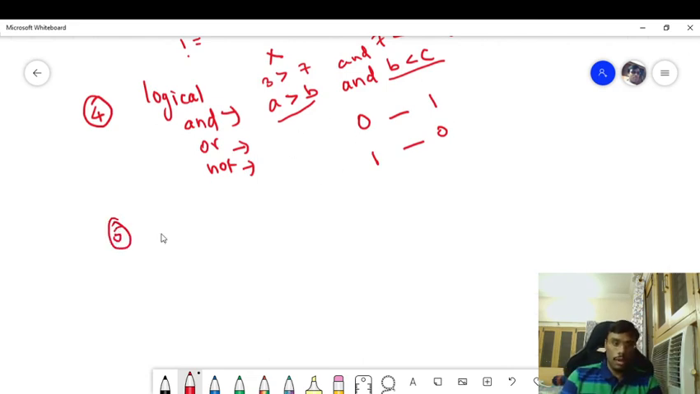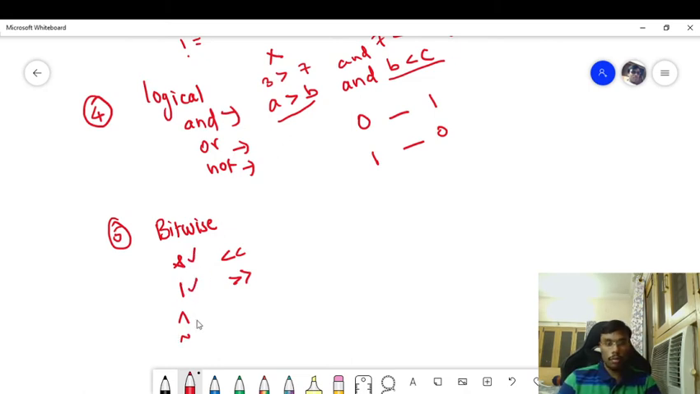Fifth, bitwise operators. What are the different bitwise operators present? Bitwise AND, bitwise OR, bitwise XOR, complement operator, left shift operator, and right shift operator. It is not called bitwise complement, it is just a complement operator. Bitwise AND and bitwise OR work in a similar way as the normal logical operators AND and OR.